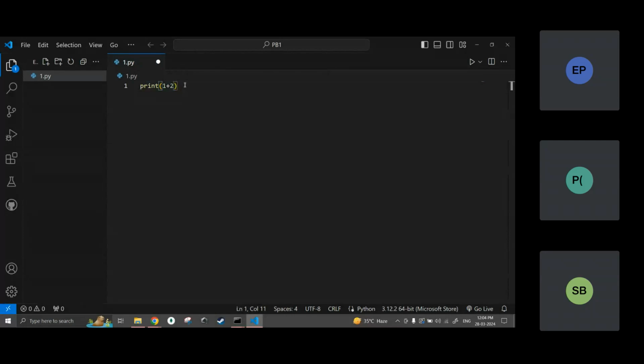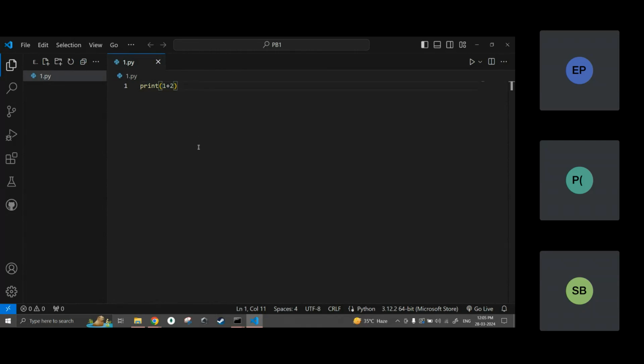So I want to get 3 in the output. Now directly running this file will not give us the output, because we can see here there is a dot. Can you see? This dot tells us that the file is not saved. After writing something in the file, writing the code, I have to press Control S. So now the dot has gone. Control S means I have saved the file.